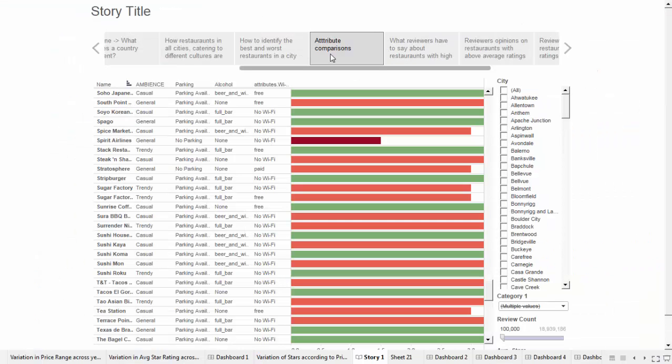This chart shows an attributes comparison between restaurants so that you can look for the right place or how a business can improve by comparing attributes with other restaurants. Here, the most important attributes that we have chosen are ambience, parking, alcohol, and Wi-Fi.